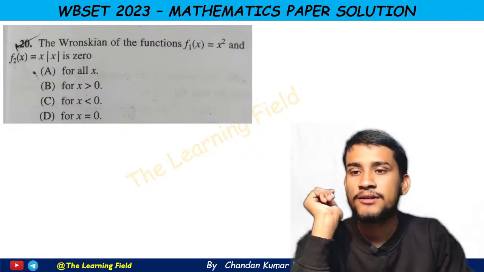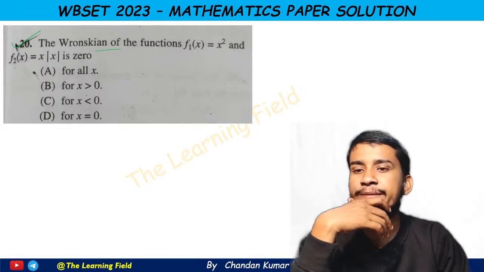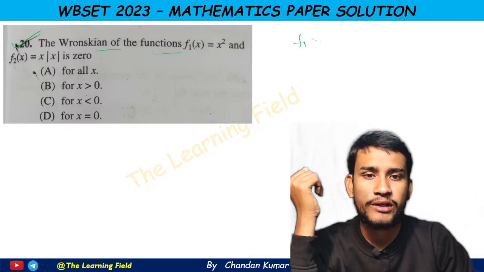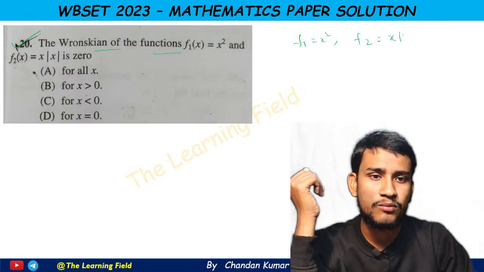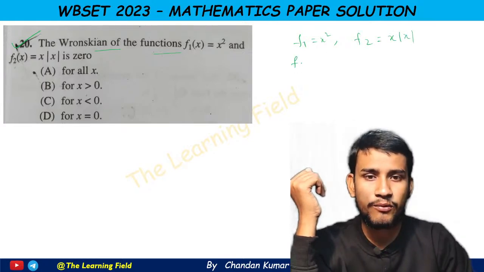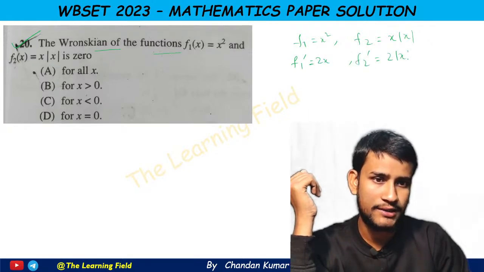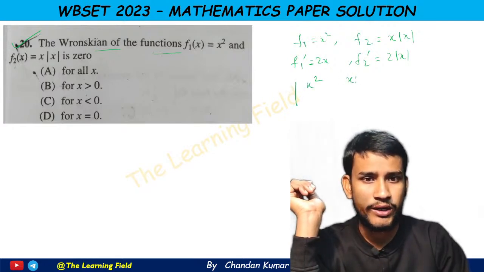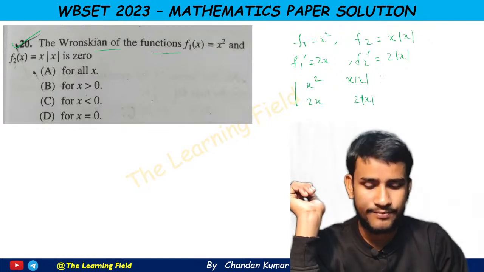Okay, so now we are solving the third question of ODE, which is from Wronskian. The question says that the Wronskian of the functions f1 equal to x square and f2 equal to x mod x. So now if we calculate f1 dash equal to 2x and f2 dash is equal to 2 mod x. We just simply calculate the Wronskian, then this gives x square, x mod x, 2x and 2 mod x.